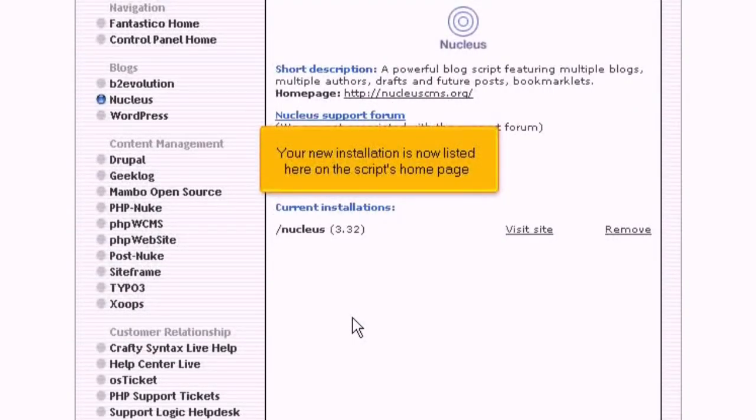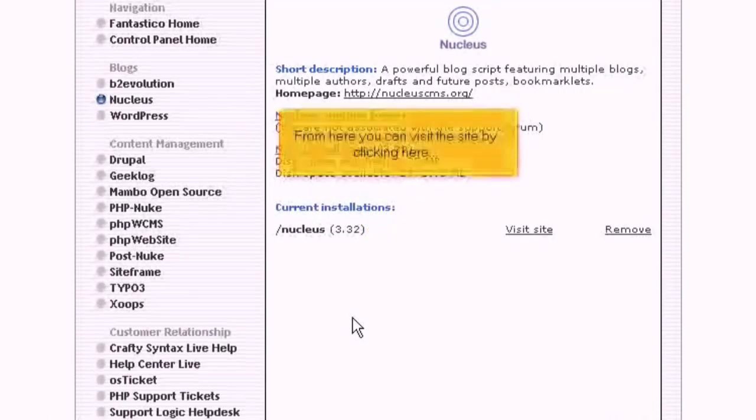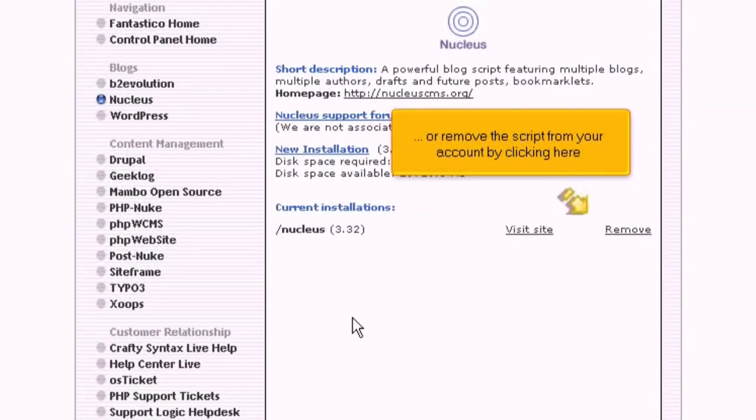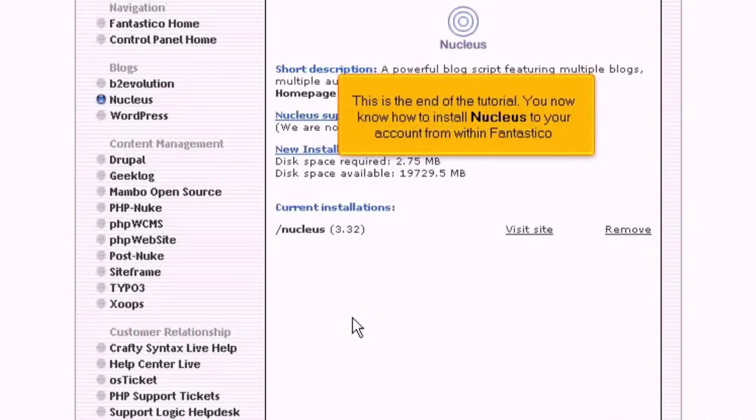Your new installation is now listed here on the script's homepage. From here you can visit the site by clicking here, or remove the script from your account by clicking here. This is the end of the tutorial. You now know how to install Nucleus to your account from within Fantastico.